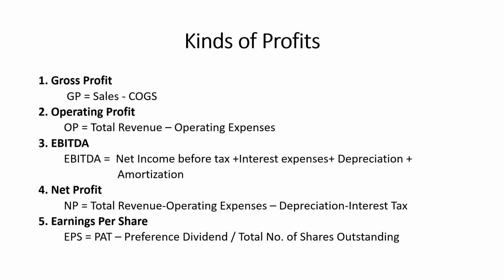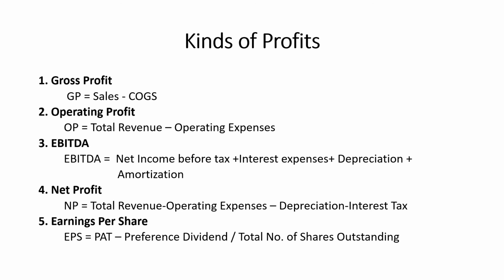And one small note, always remember that profit is an estimate and you cannot spend on estimates. And the formulas for calculating all these profits are as follows. The first one, gross profit: the formula is sales minus cost of goods sold. And the second one is operating profit: the formula is total revenue minus operating expenses.